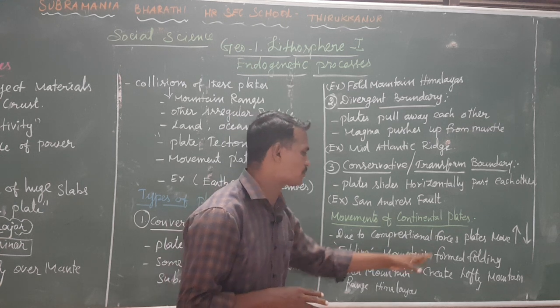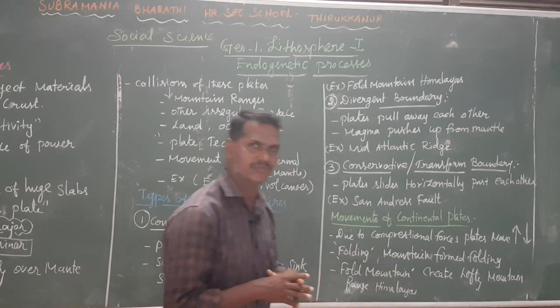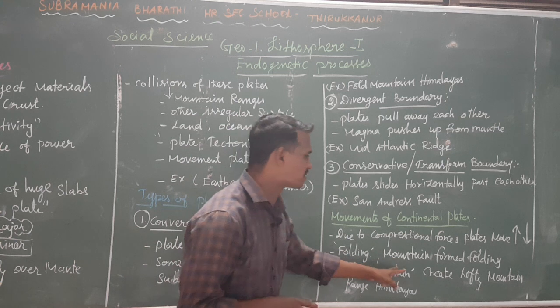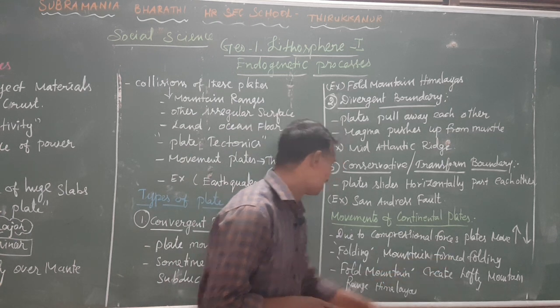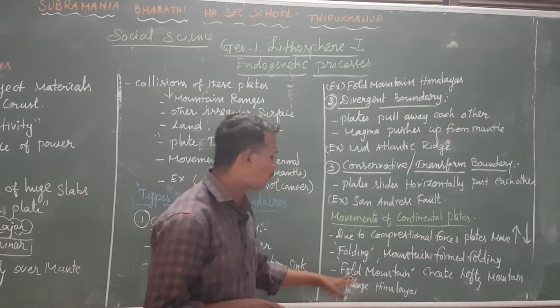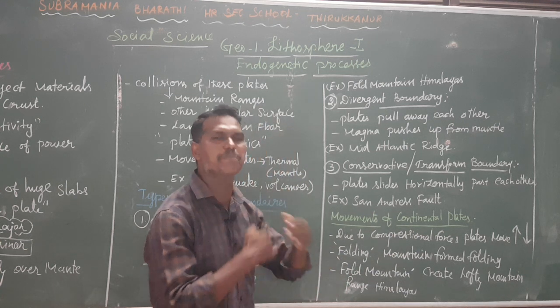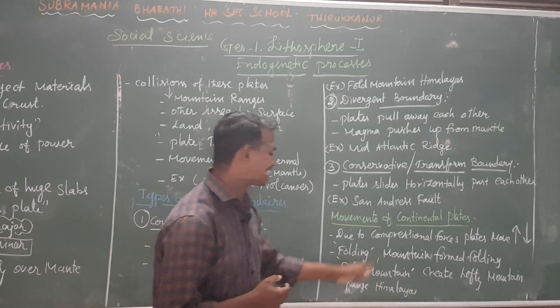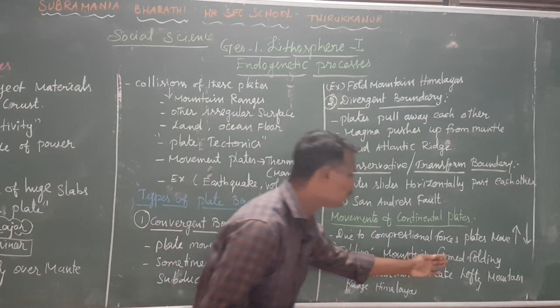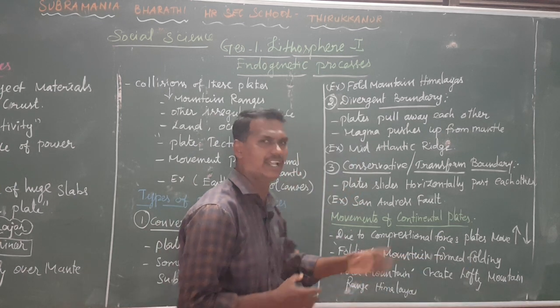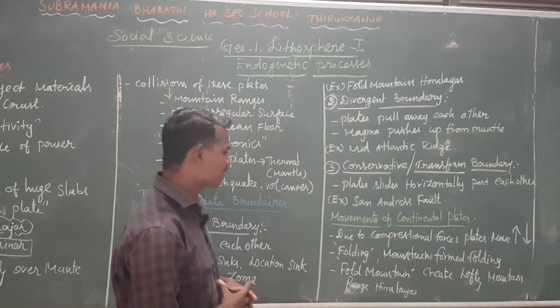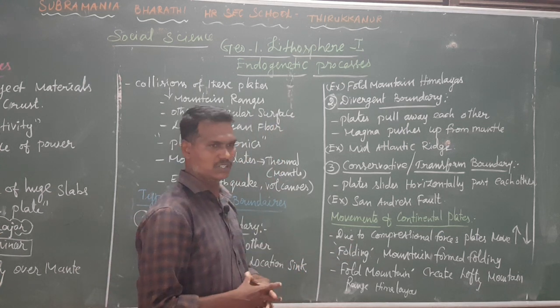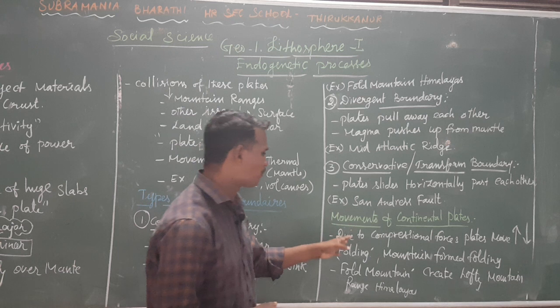And when the folding happens on the mountain side, what is that? When folding happens on the mountain side, that is called fold mountain. You say fold mountains, right? Lofty fold mountains. And it also creates the lofty mountain range, the Himalayas. That is what forms the lofty mountain range Himalayas.